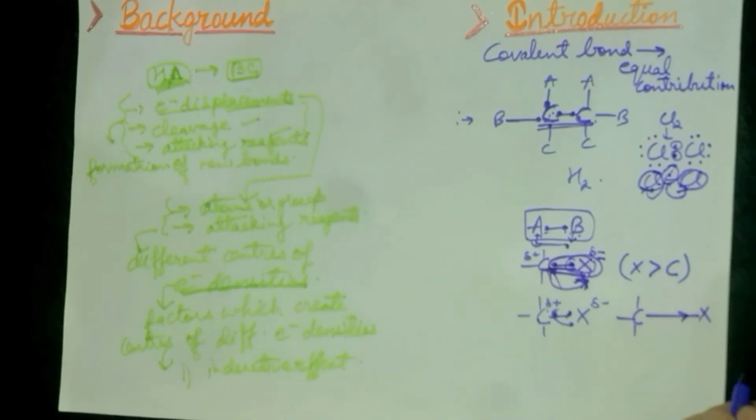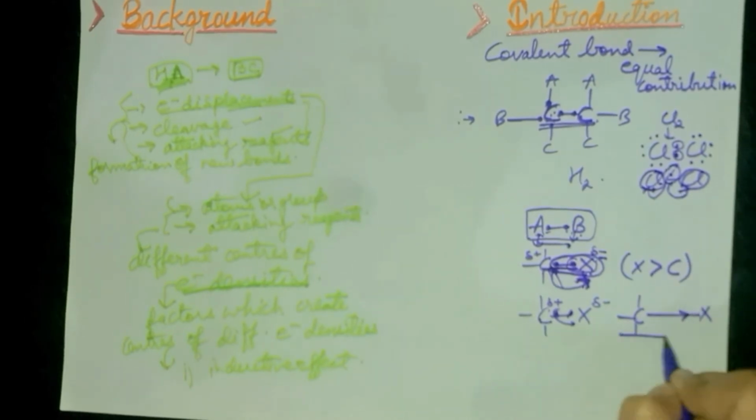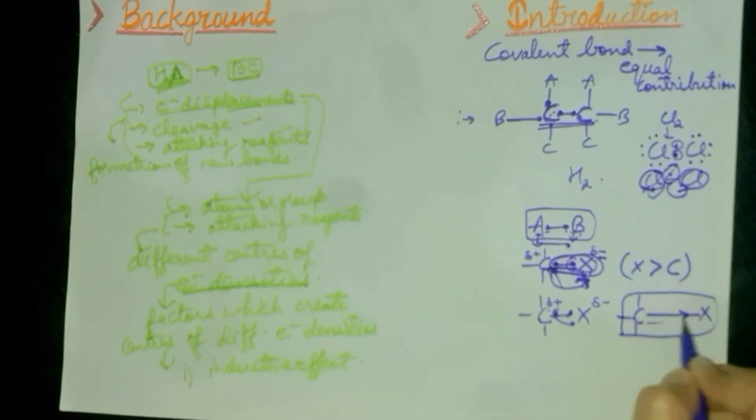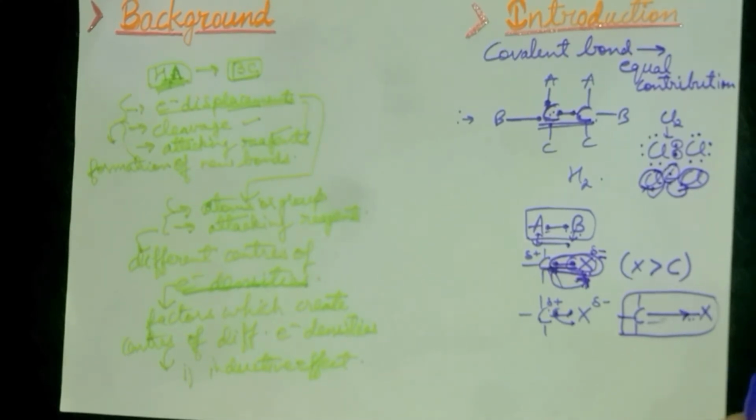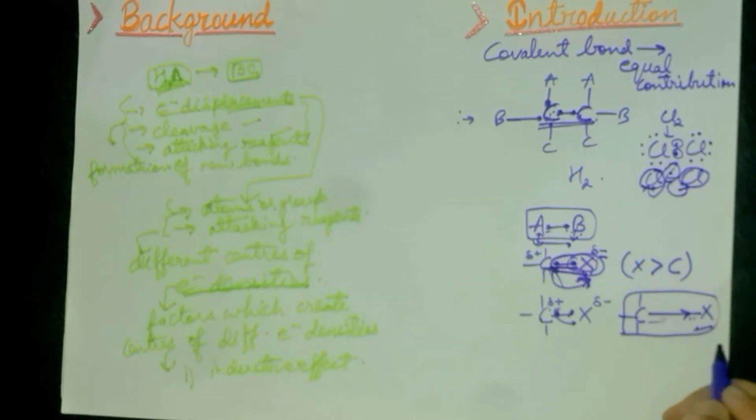The polarity thus produced, this way a polarity is produced in the covalent bond of C-X. So this polarity produced in the molecule as a result of high electronegativity of one atom compared to another atom is termed as inductive effect. This polarity which is produced is thus known as inductive effect.